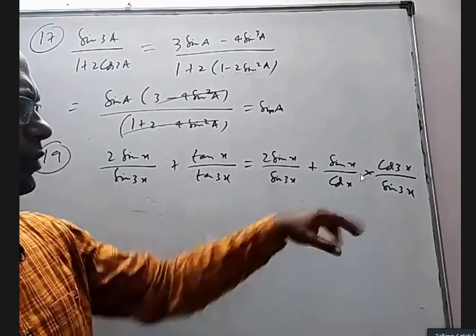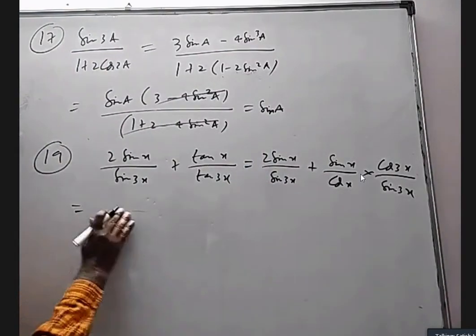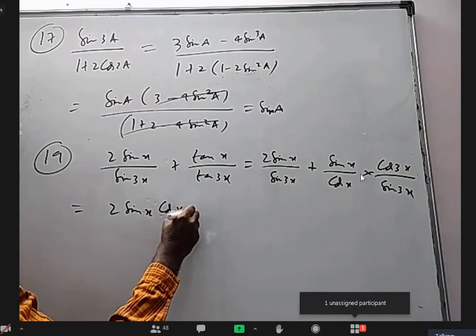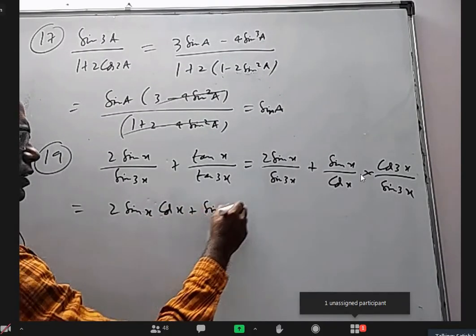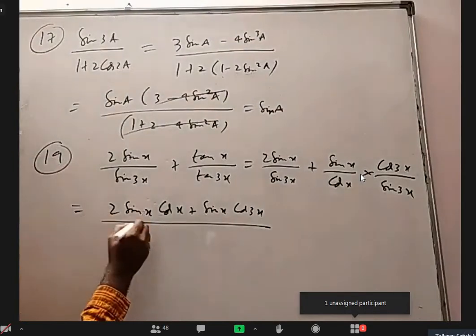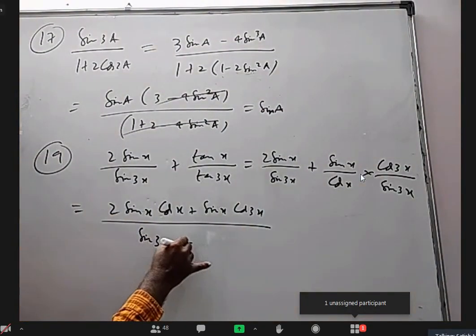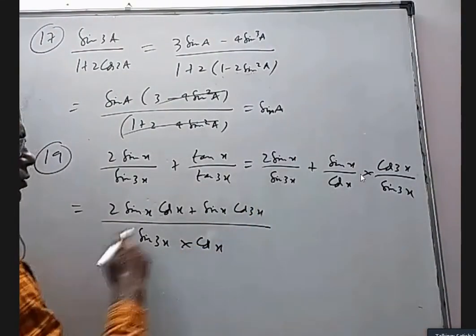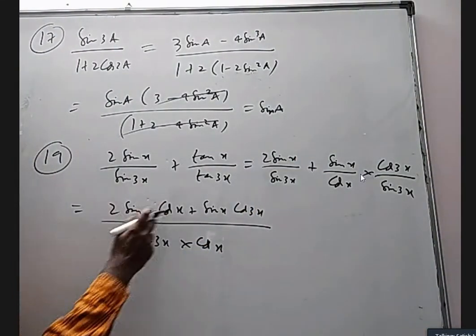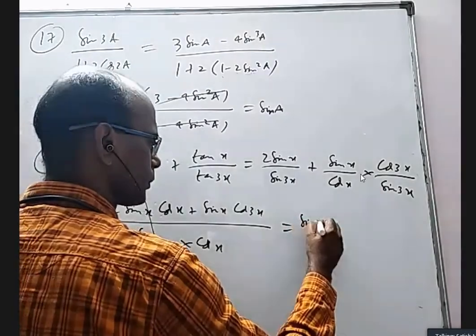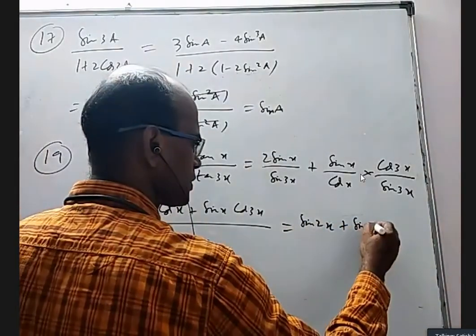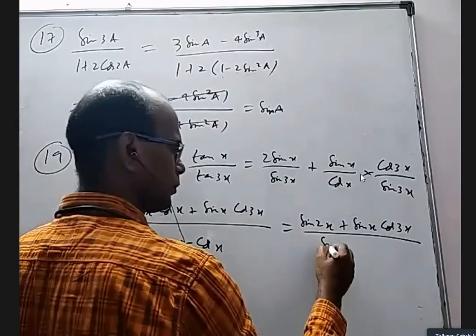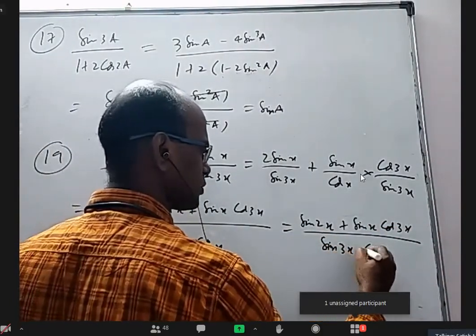I'm going to take the LCM of the denominators and combine this. So I have to write 2 sin x cos x plus sin x cos 3x by sin 3x into cos x. This is the LCM of the two denominators. Basically I multiply the cos here, so the denominator is the same. 2 sin x cos x is sin 2x, plus sin x cos 3x, by sin 3x into cos x.